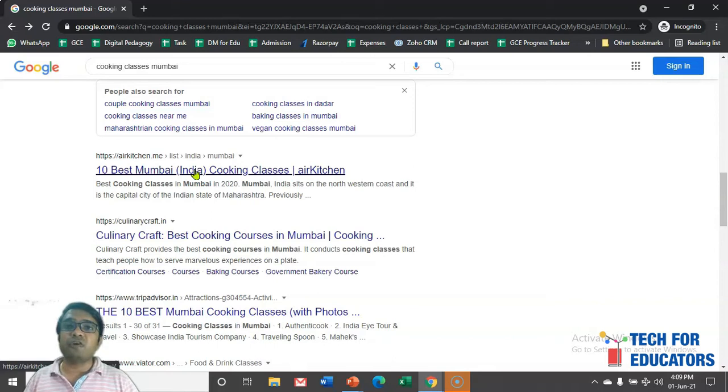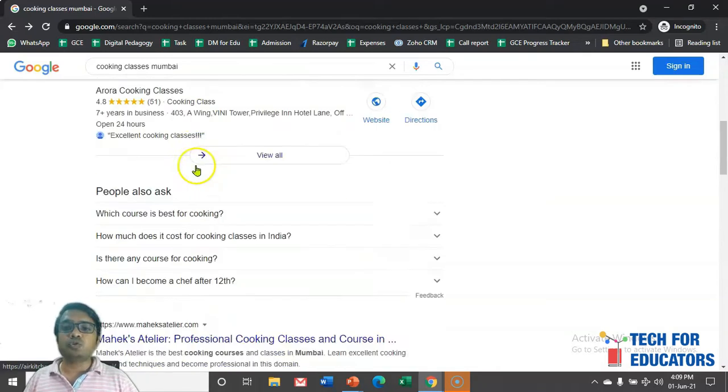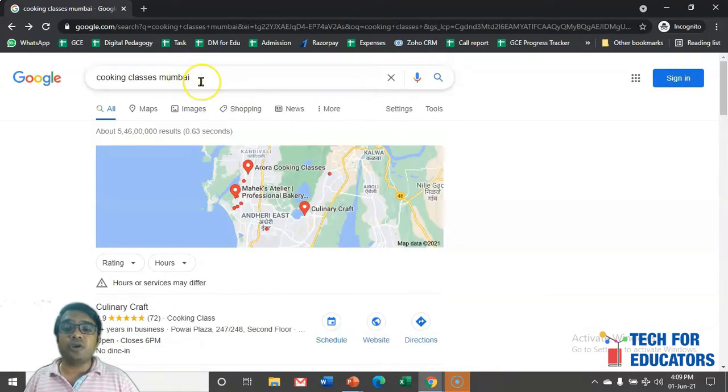Second, as I told you, is conversion. Conversion means all the people who are coming because of this kind of high quality traffic, chances are they may take the admission.